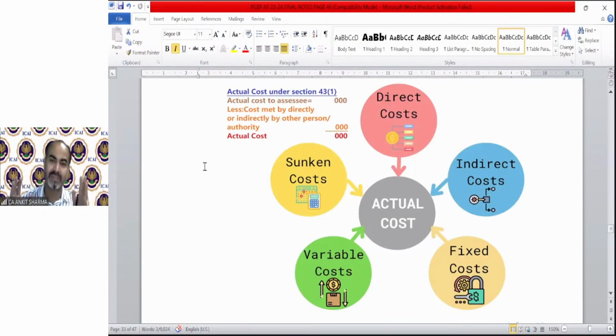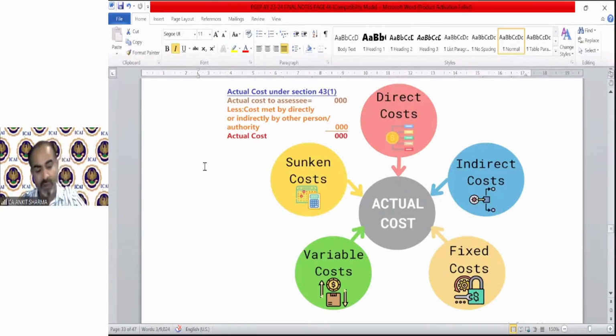For example, there is a plant and machinery value. The market value is 10 lakh rupees. You want to buy it. When you went to the showroom, you came to know that there is a discount is offering 80% discount on that plant and machine. So you got that machine in only 2 lakh rupees. So what is the cost, actual cost to claim depreciation? Market value was 10 lakh, but due to some discount or the policy or your destiny or you are lucky, that's why you got that machine is only for 2 lakh rupees.